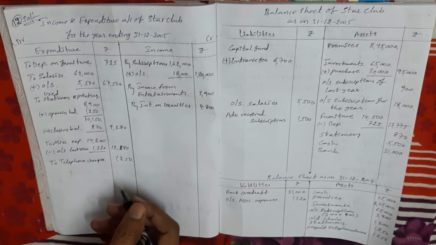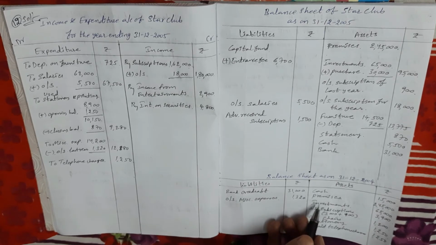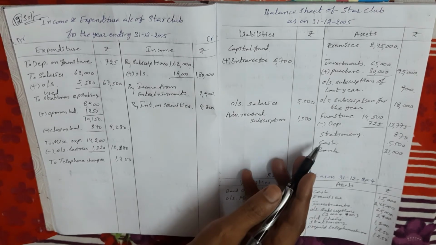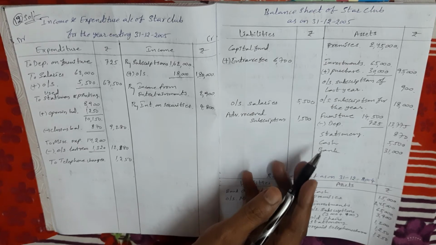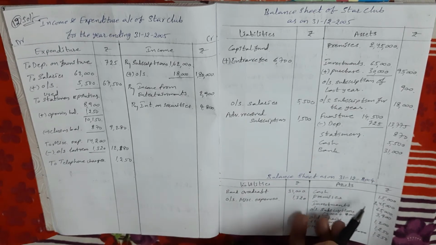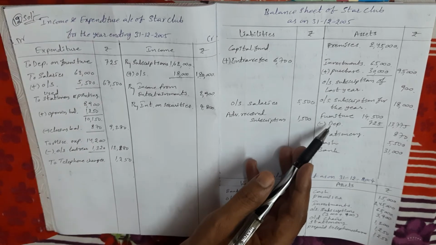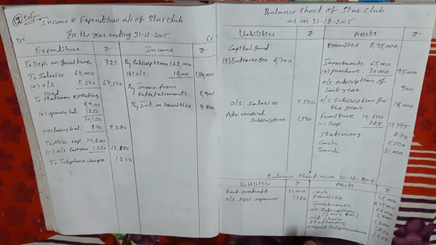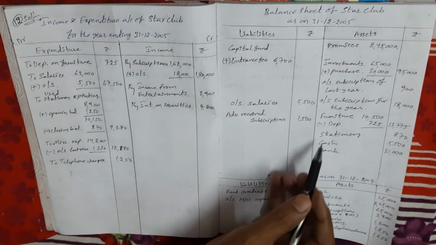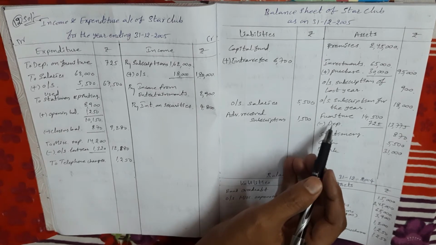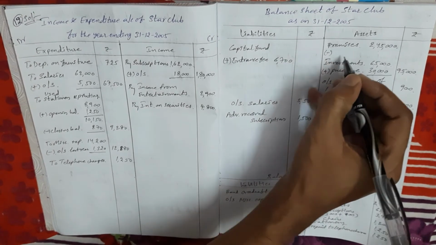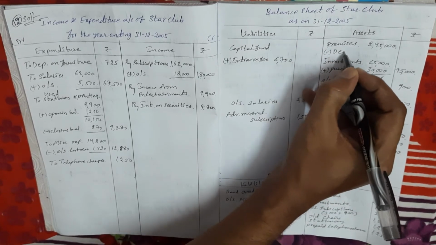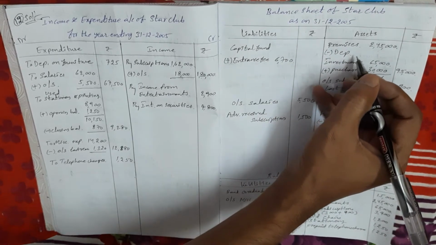Next, last adjustment, premises. Already we have taken the premises amounts in both the balance sheets. Next, investments, investments also we have taken. Next, depreciation on furniture and premises. Depreciation on furniture is already adjusted, and depreciation on premises is due. Now calculate the depreciation amount, last adjustment: minus depreciation 5%.